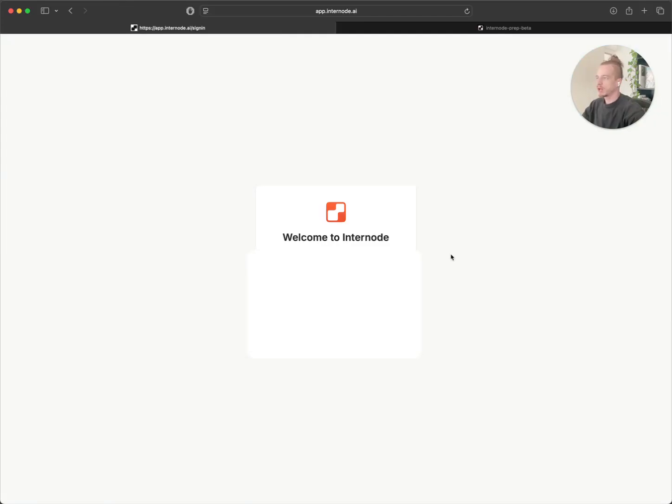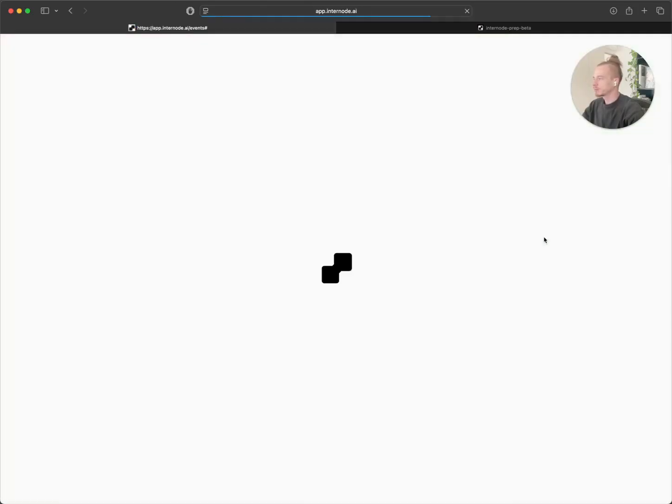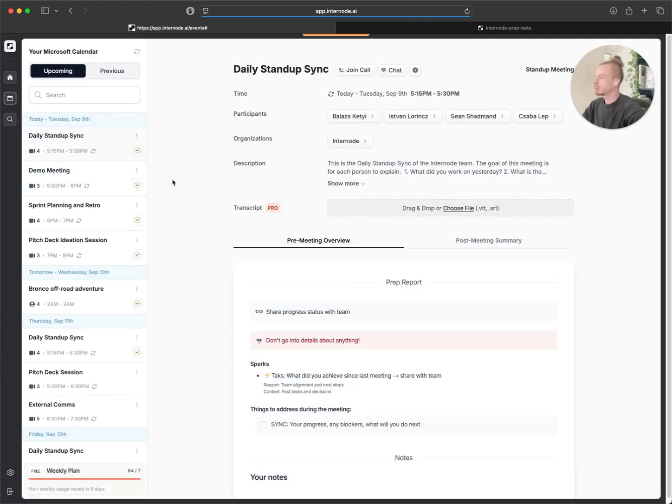So let me give you a quick update and demo on our product. When you log in, you can use either your Google account or your Microsoft account. Since I already have an account with Internode, I can just sign in with my Microsoft email. And in a couple of seconds, you will be able to see all of my upcoming and previous meetings. As you can see here, I have already given permission to my calendar data to Internode.